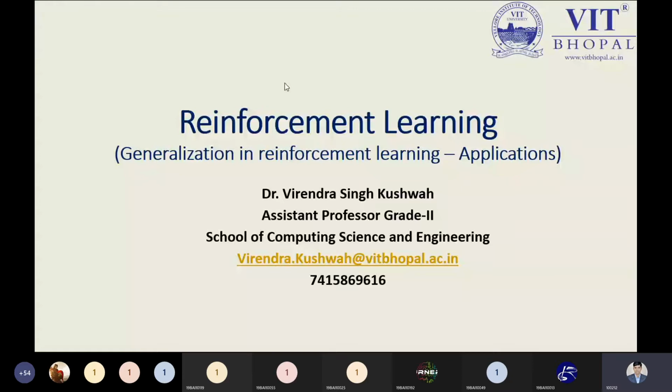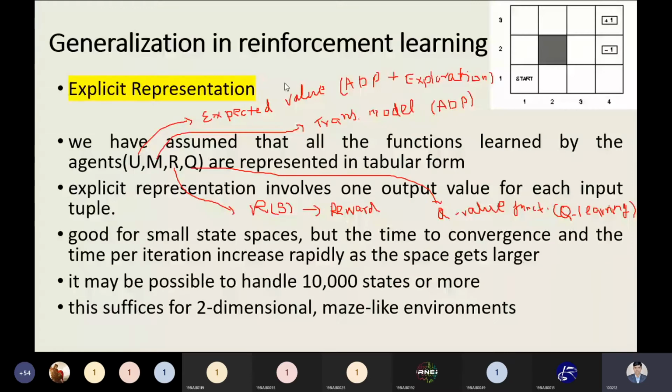In my next slide, I have generalization in reinforcement learning, in which we have the first representation of generalization, that is the explicit generalization. This explicit generalization is telling us what the various approaches are that we have used in terms of functions. If you remember the various functions, those are known as the ADP with exploration function under active learning, and the transition model function. We have seen this model or these equations in the ADP, that is adaptive dynamic programming, and R(s), that is the reward function. We have this point, and now Q is the Q value function. We have seen Q learning.